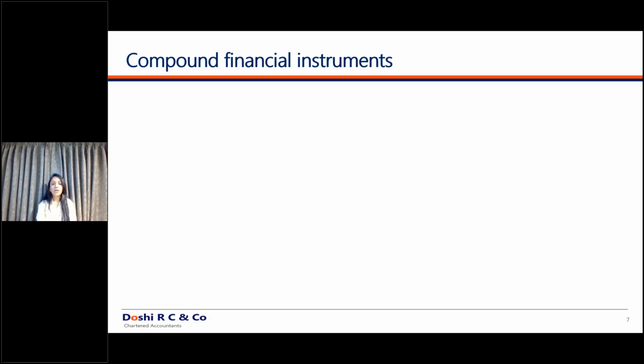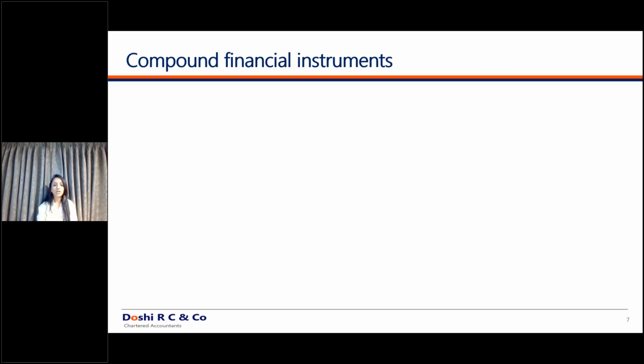For example, today I have issued debentures which are at the rate of 6%. The investors have the option to convert that debenture into shares. It is optionally convertible. It is not in my hand. It is not in the hand of the issuer whether the investors are going to convert or not. So for me, whatever investors decide, I have to provide accordingly. If the investors decide, no, I don't want to convert, I want cash against it, then I have to pay cash against it. If the investors decide I want the conversion, then I have to give the equity shares against it.